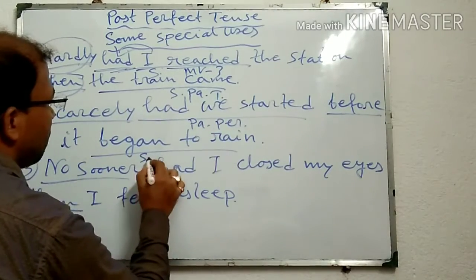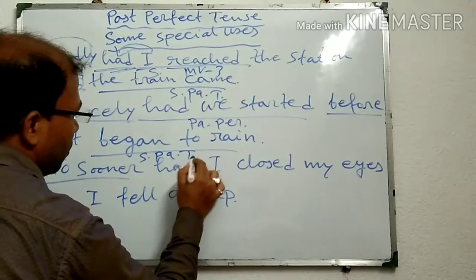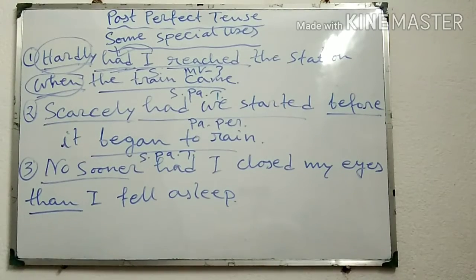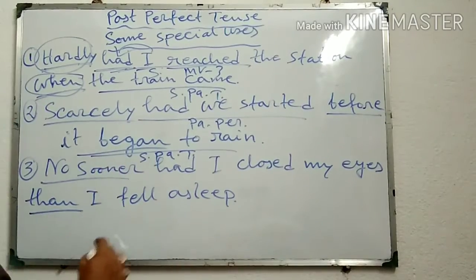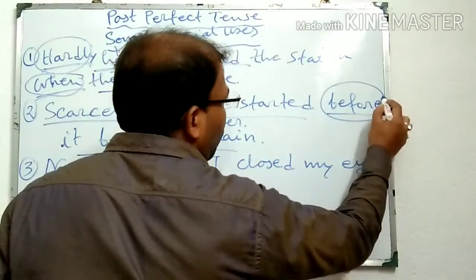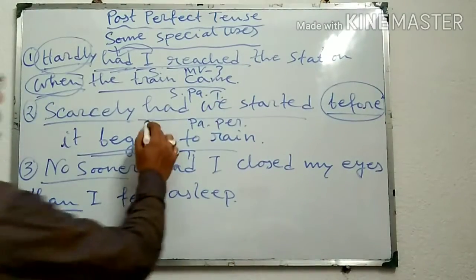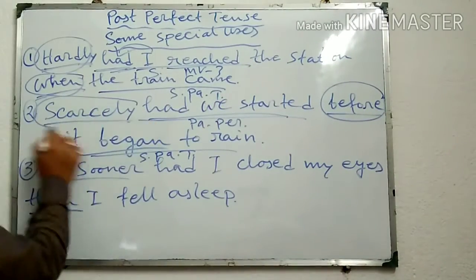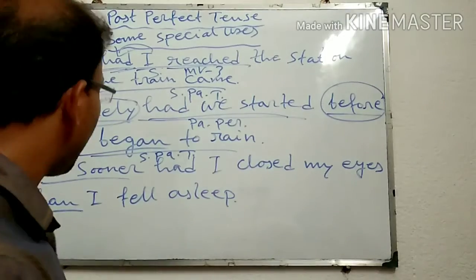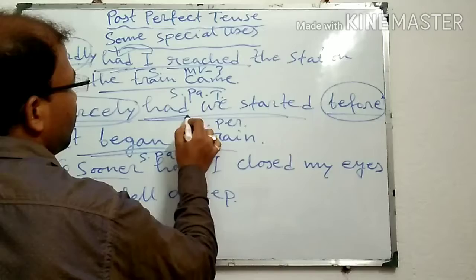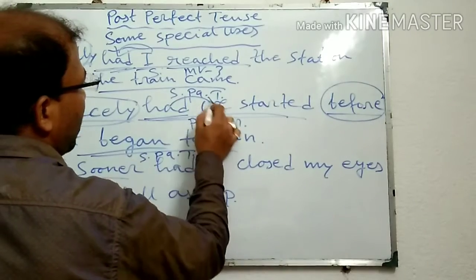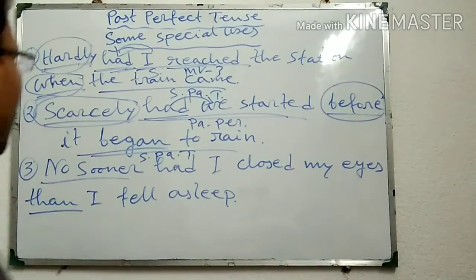Began to rain, it is simple past tense, because of the later action. And before simple past tense we should use before, and before past perfect tense we should use scarcely. And here also note one thing, had is used just before the subject.